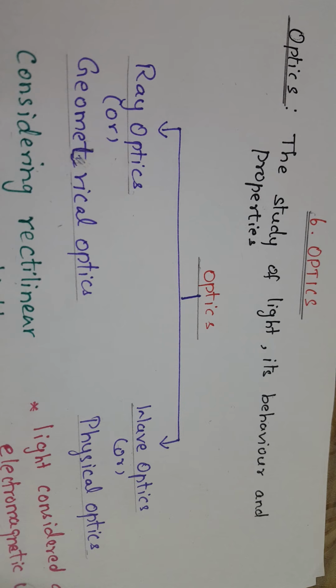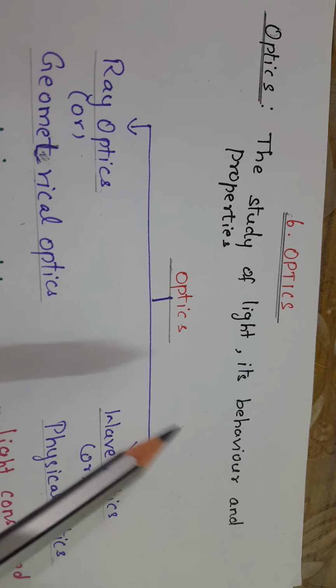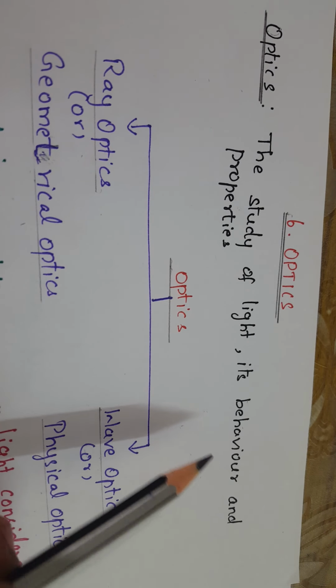Hello children, in this chapter on optics, in this particular video we are going to concentrate on the laws of reflection and the angle of deviation. Before going to that, we will learn the basic things. First we should know what is meant by optics, children. So what is optics? It is the study of light, its behavior and properties.